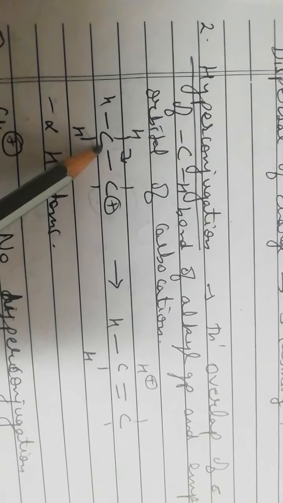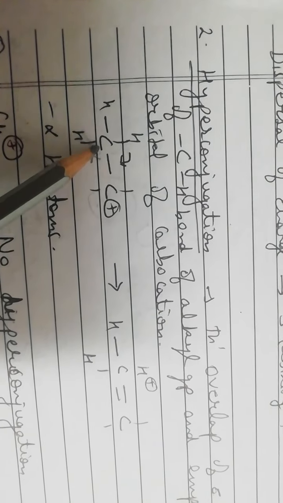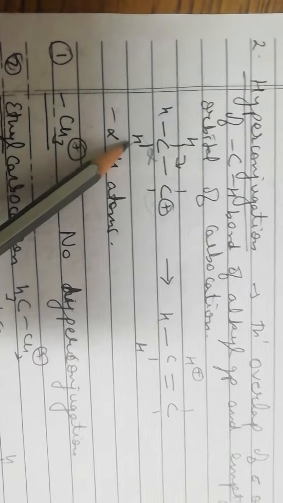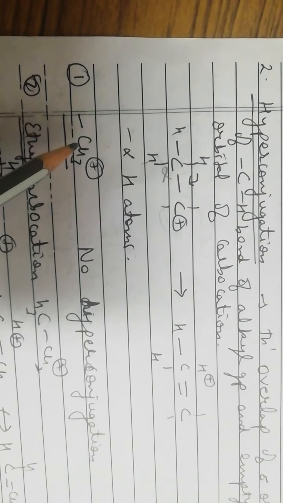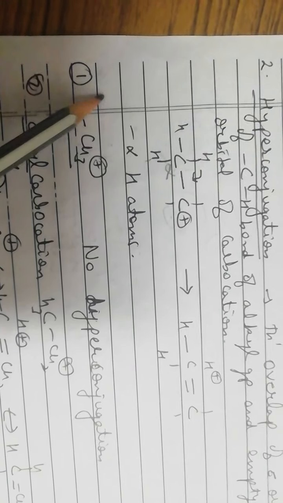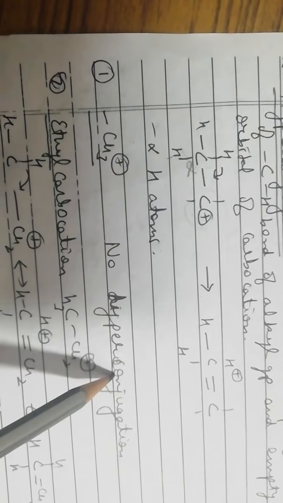Now this is the alpha carbon which is carrying the positive charge, and this is the alpha carbon atom. This alpha carbon atom has 3 alpha hydrogen atoms. So for hyperconjugation, we need to see the alpha hydrogen atoms. The more the number of alpha hydrogen atoms, the more will be the hyperconjugative structures. Now in case of the simple methyl carbocation, there is no alpha carbon, no alpha hydrogen, so there will be no hyperconjugation.